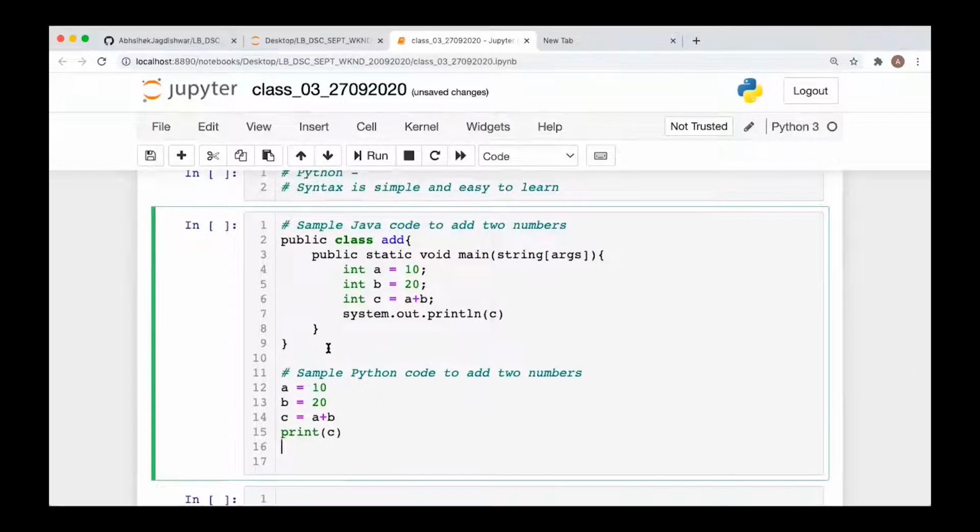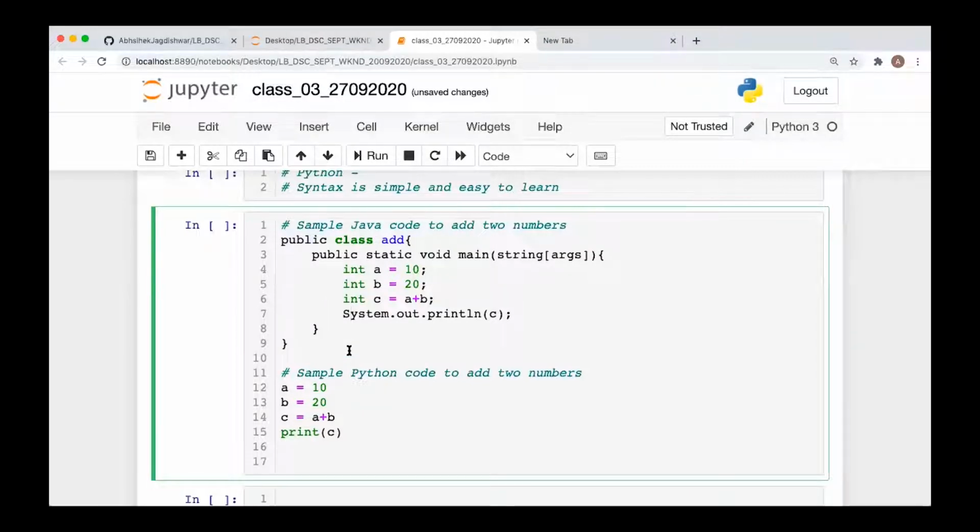Syntax is the different keywords and everything which you are using. If you miss anything, let's say here I have missed the semicolon, this will give me an error. You cannot miss a single thing. Even I think something should be capital here. These all are the syntax of the Java code. If you miss any of it, it will give you an error.